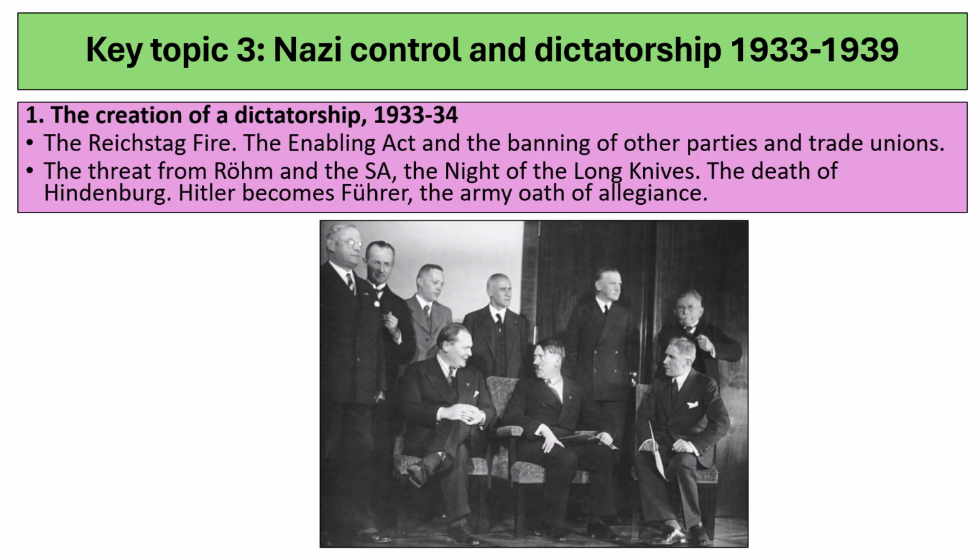So the first part is all about the creation of a dictatorship from 1933 to 1934. We're going to be looking at the Reichstag fire, the Enabling Act, and the banning of other parties and trade unions. We're going to talk about the threat from Ernst Röhm and the SA, the Night of the Long Knives, the death of Hindenburg, Hitler becoming Führer, and the Army Oath of Allegiance.